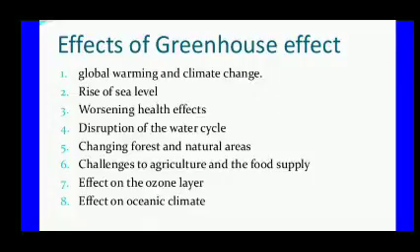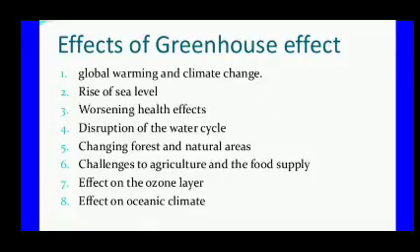Global warming causes climate changes like sudden rainfall and sudden cyclones. The rise of sea levels affects living things.